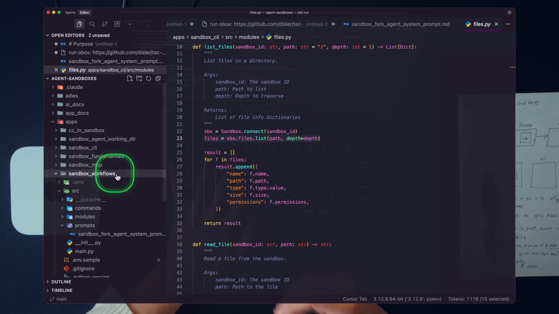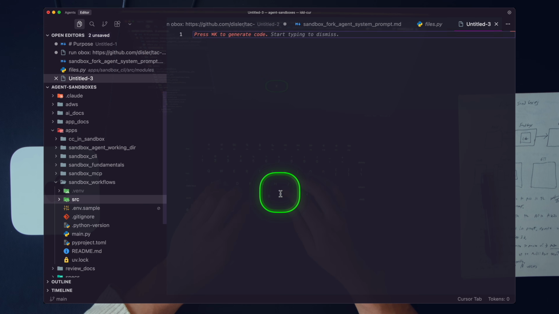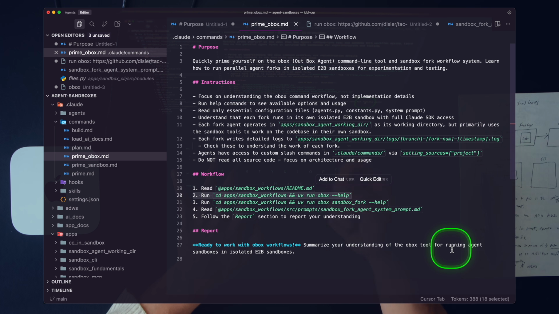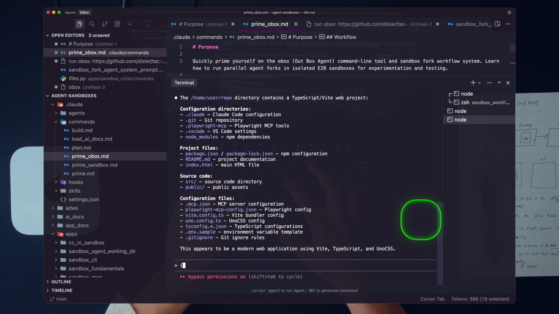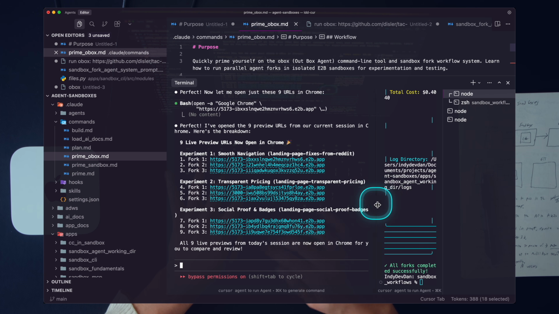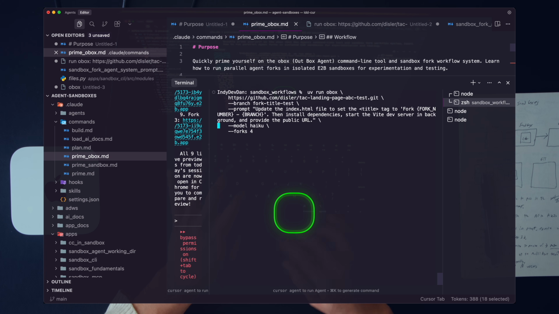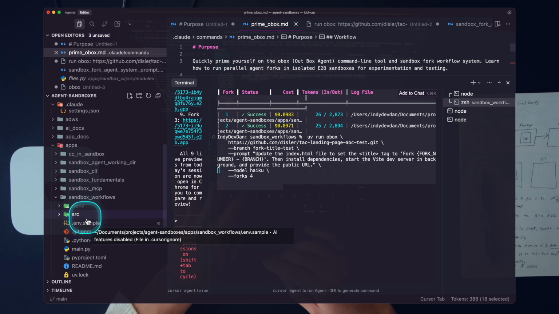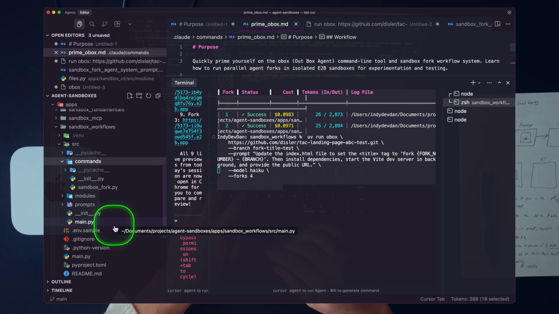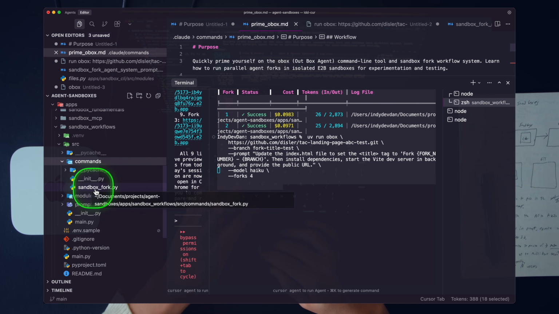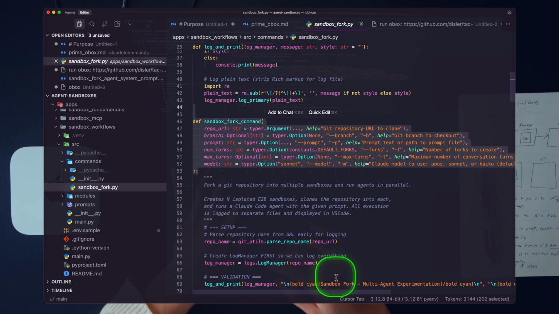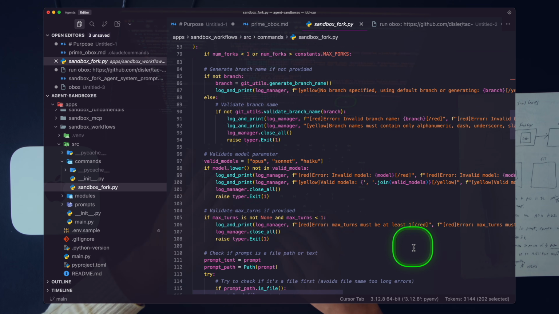And then we have our sandbox agent workflow, which is running that O-box workflow that you saw. And so this is the actual high level that our agent was running, and this is what we ran our prompt into before, right? So this is exactly what this looks like. If we hit up here, we are running the O-box tooling, which is the sandbox workflow. And right now we only have one workflow. If you've taken tactical agentic coding, you know what this truly represents. It represents an ADW. Sandbox fork is the tooling we use to actually spin up all the environments, and there's all the flags for the command, and then it just kind of goes into the details.